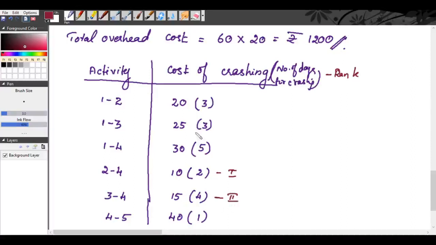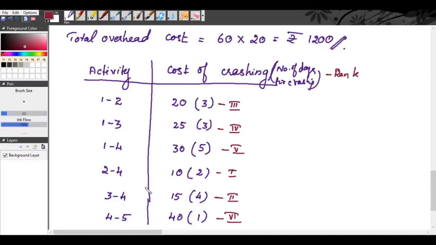Next lowest cost is 20 rupees, so the rank is 3. Next lowest cost is 25, so the rank is 4. Then for 30 rupees the rank is 5, and for 40 rupees the rank is 6. So totally 6 activities and 6 ranks. Now, based on the ranks, we will crash the activities.